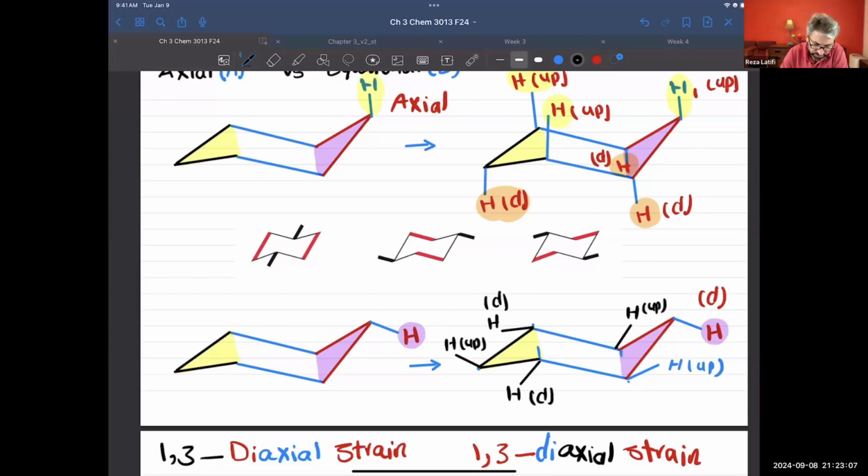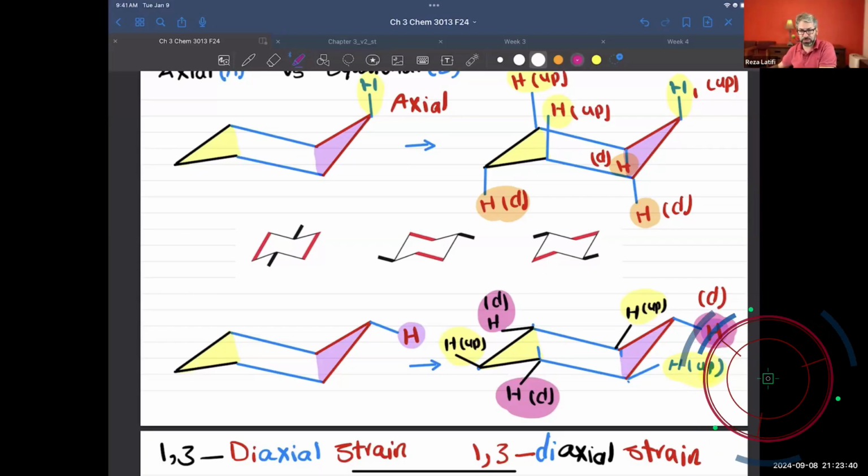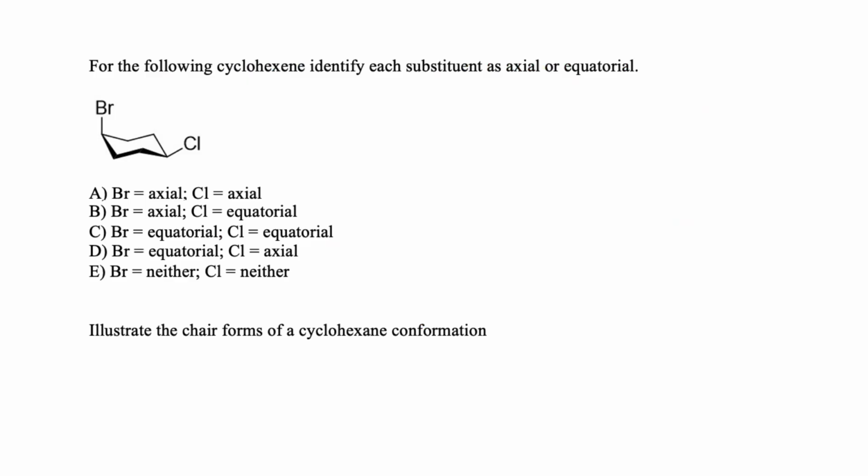So as you see, again we have 3 hydrogens in axial position pointing up, starting from here, up, and that one up. And we have 3 also down, and starting from here, this one is down, down, and that one down. So always you will have 3 axials pointing up, and 3 equatorials pointing up, and 3 axials pointing down, and also 3 equatorials pointing down again.